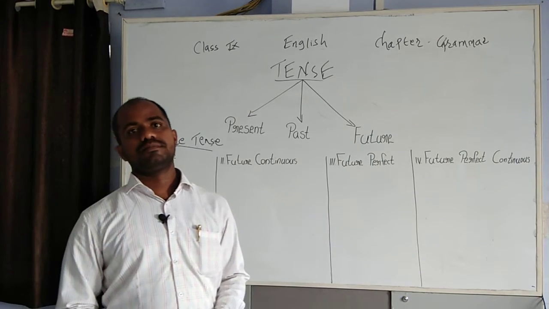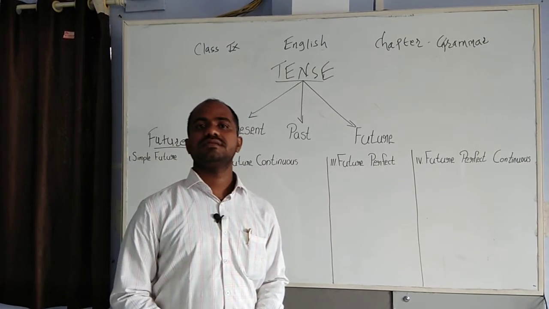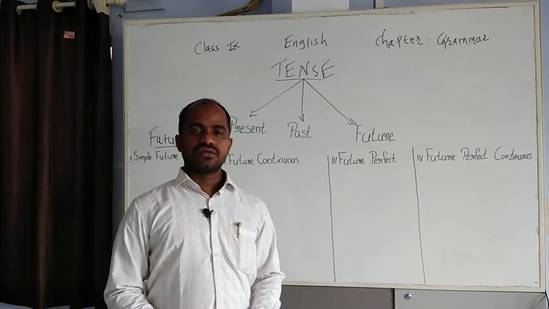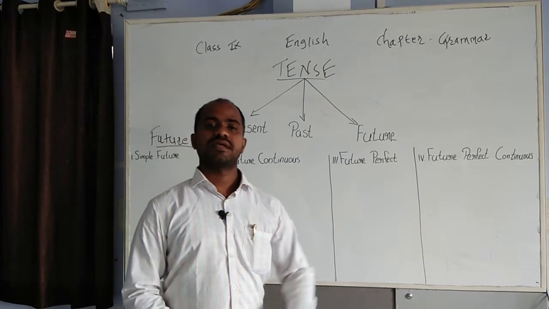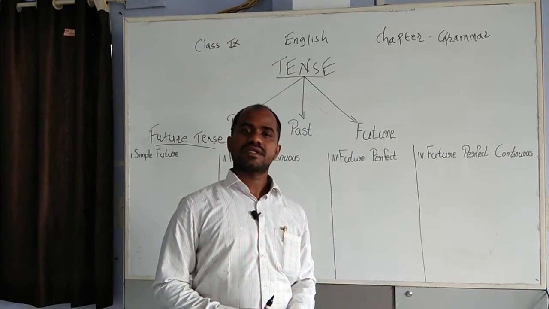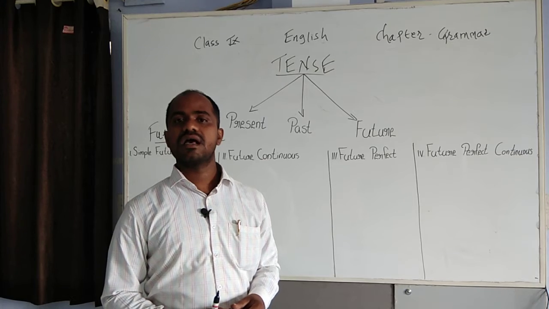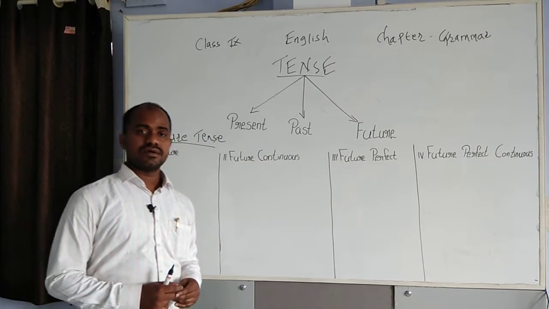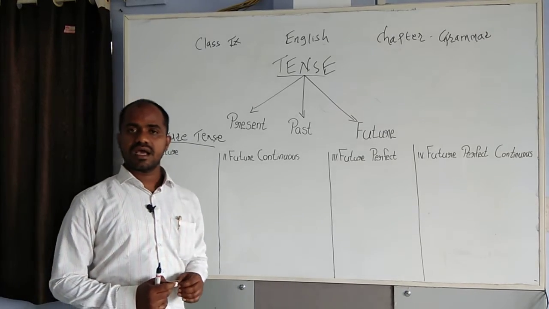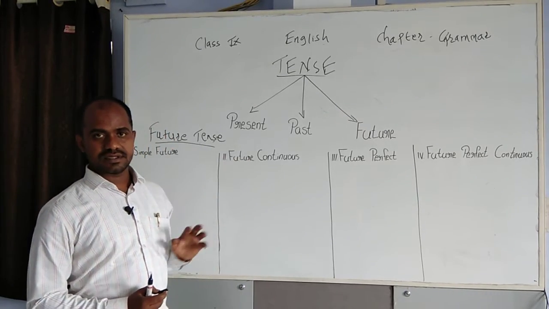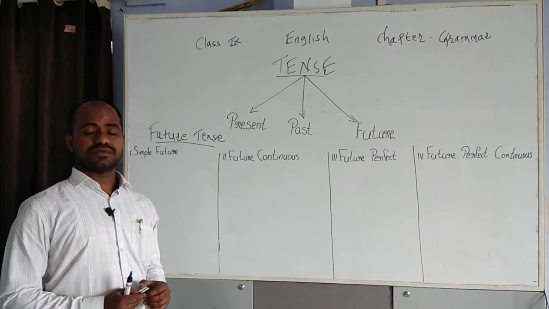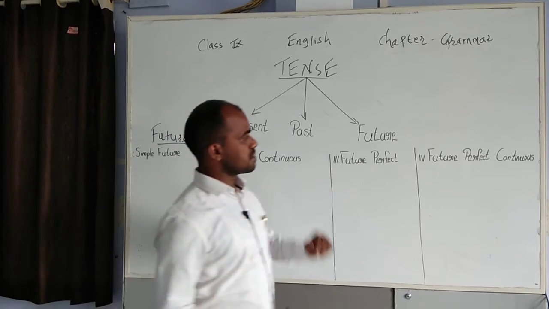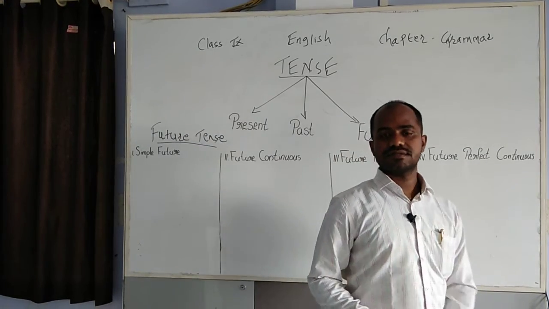We studied present tense and past tense. This is a time to think about the future tense. The actions which will happen in the future, that imaginary actions, are written by using the future tense. Even future tense has the same types. There are four types for the future tense: the first one is simple future, then future continuous, future perfect, and future perfect continuous tense.